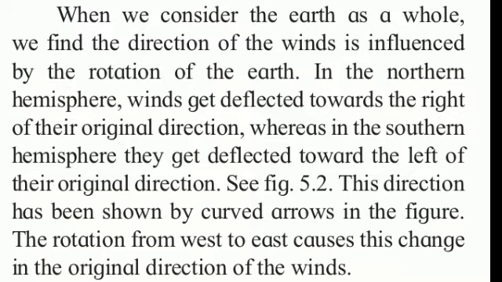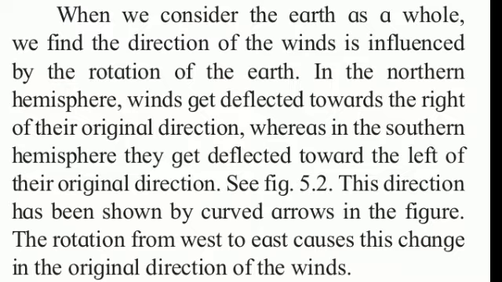Whereas in the southern hemisphere, they get deflected towards the left of their original direction. See figure 5.2. This direction is shown by curved arrows in the figure. The rotation from west to east causes this change in the original direction of the winds.